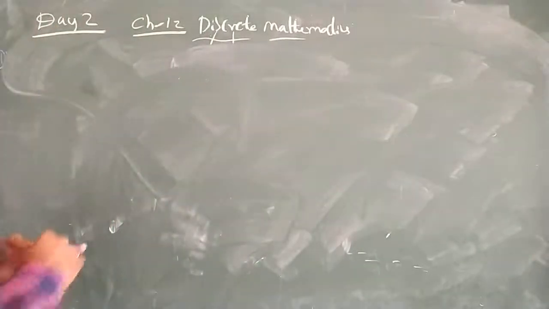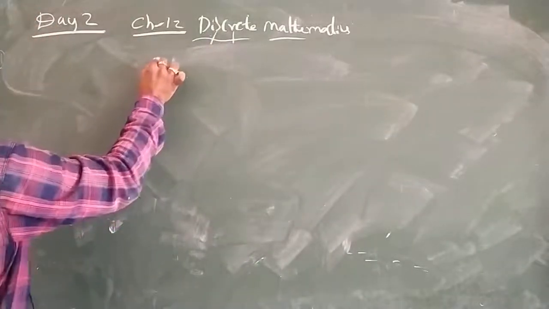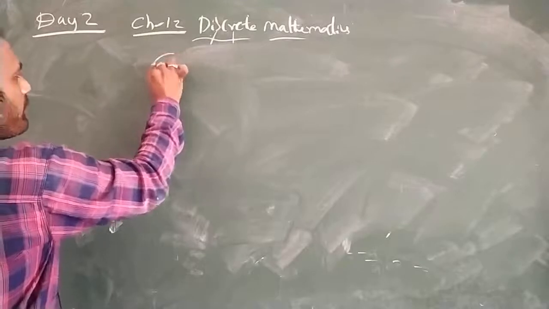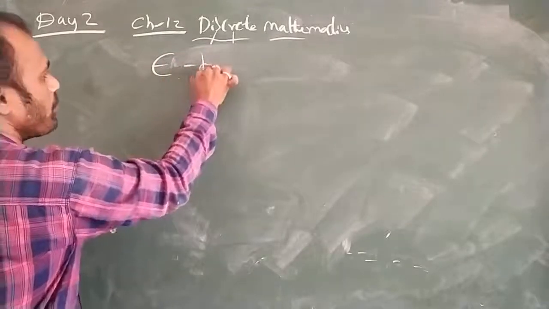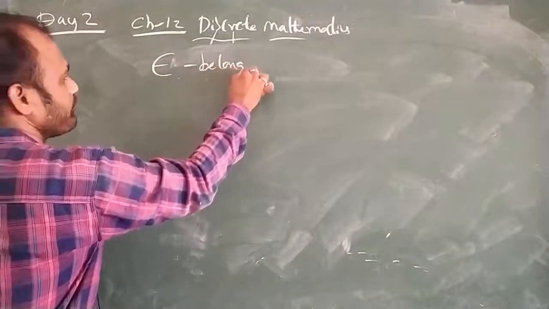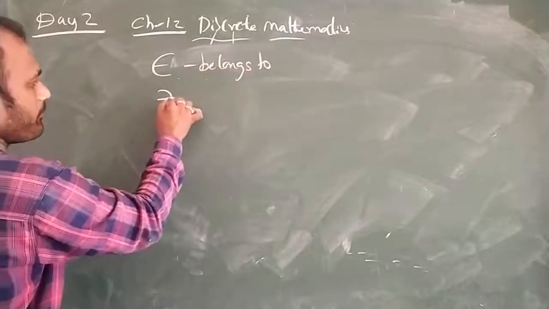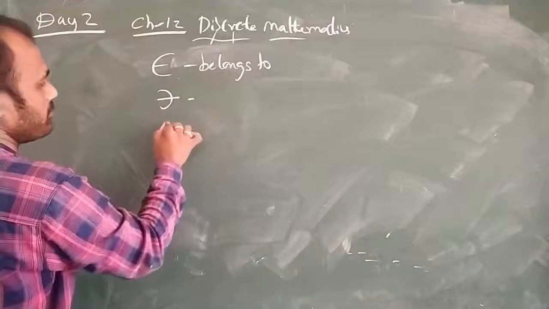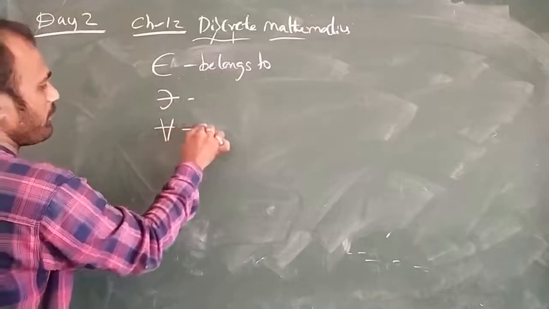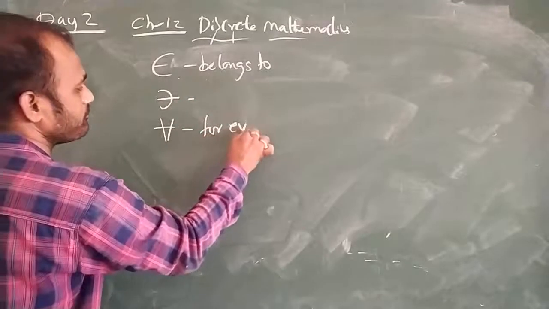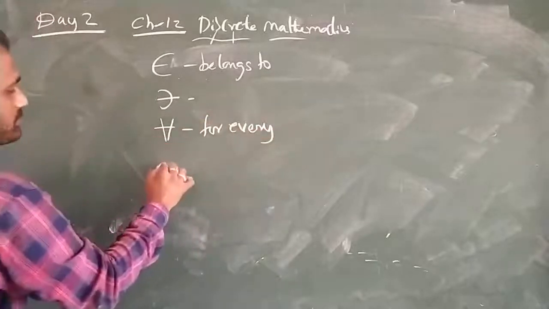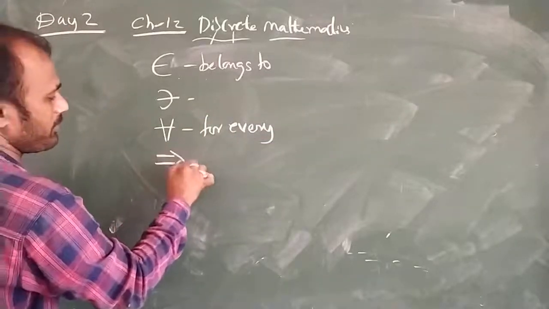In this chapter we are going to see the special symbols. This symbol stands for belongs to. This is for every. Implies.